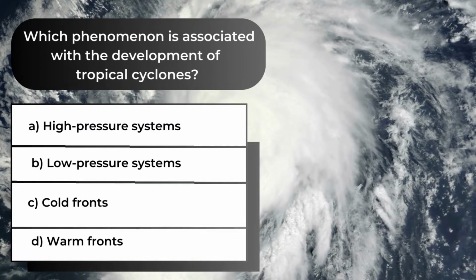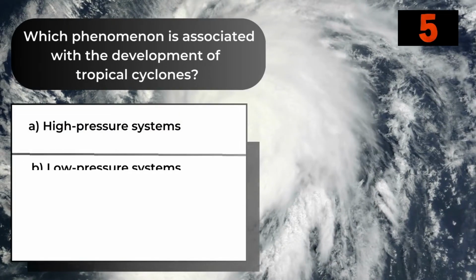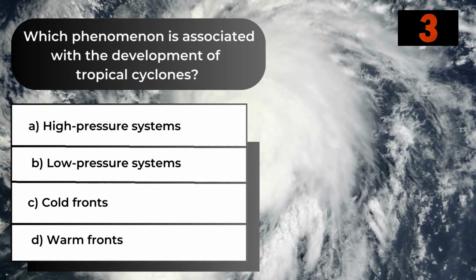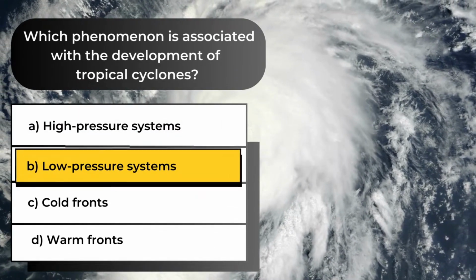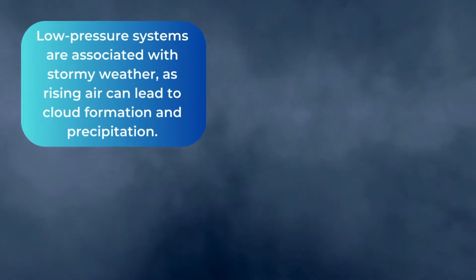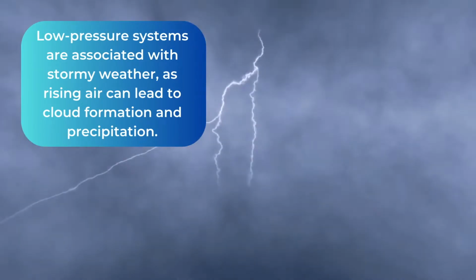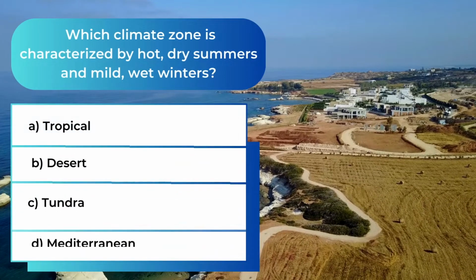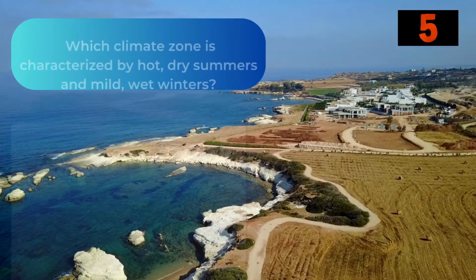Which phenomenon is associated with the development of tropical cyclones? The answer is B. Low-pressure systems. Low-pressure systems are associated with stormy weather, as rising air can lead to cloud formation and precipitation. Which climate zone is characterized by hot, dry summers and mild, wet winters?